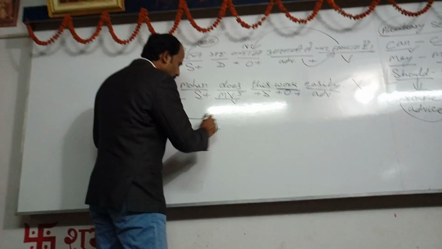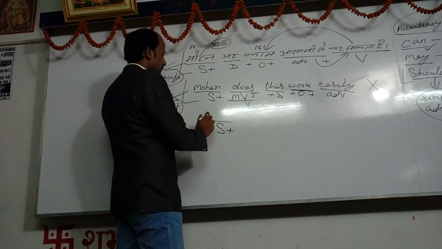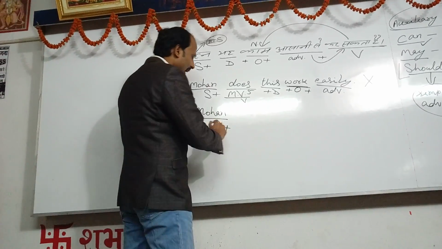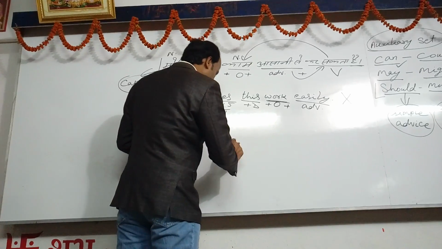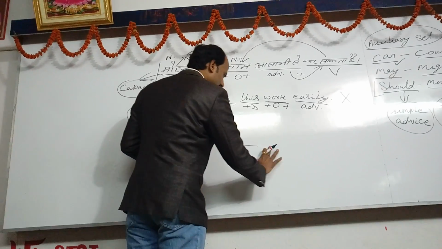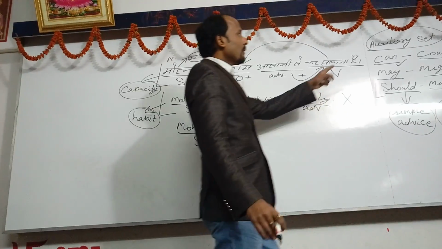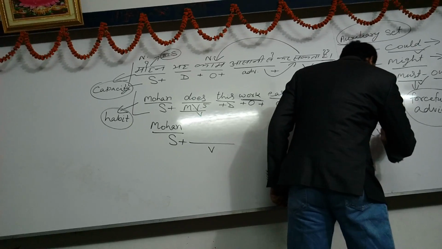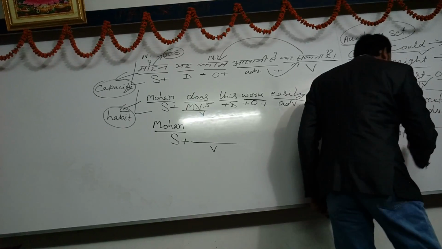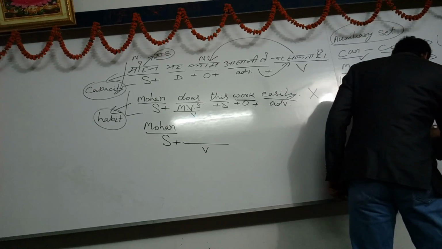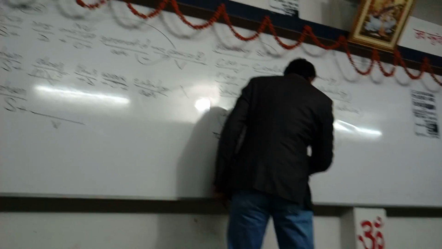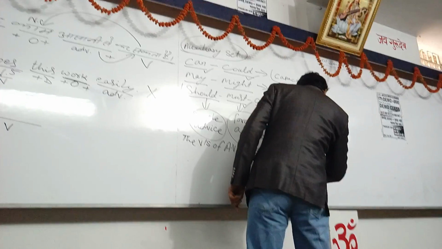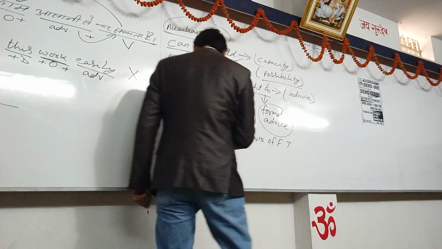So first we have to use the subject, and in the place of subject we would like to write the suitable word, that is Mohan. We have written. After using the subject, we have to use the verb. And one thing I would like to tell you about this chapter, the VS of AV shape is equal to the VS of future tense.